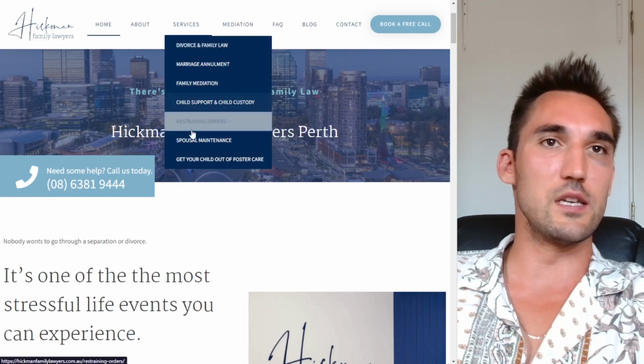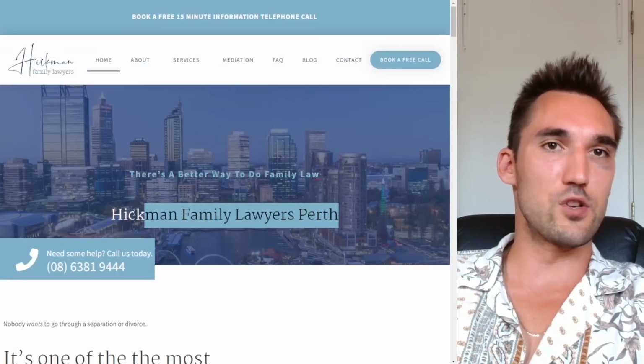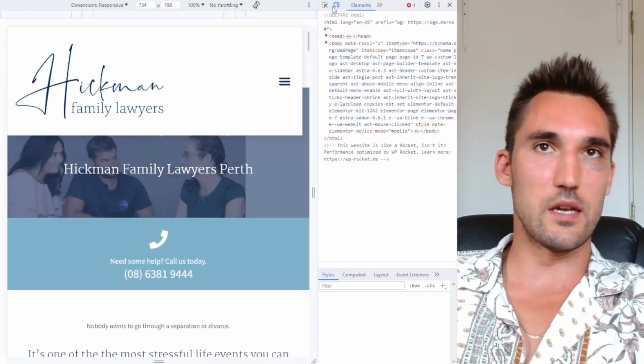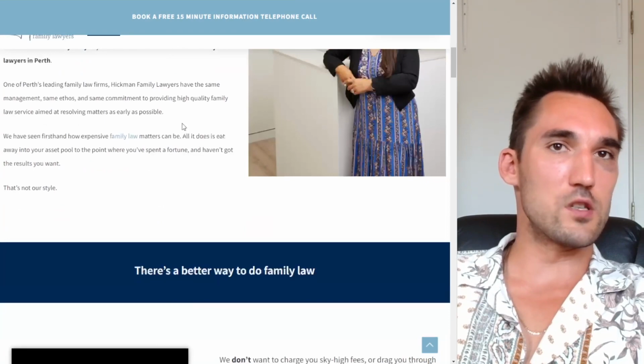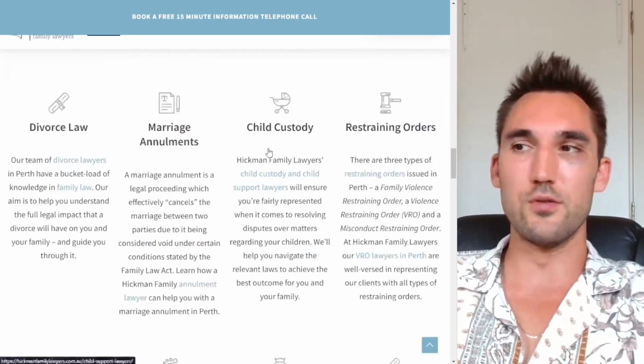Now, if we take a look at some of the other ones, we'll probably find something very similar. Yep, you can see here multiple service pages as well for the different areas. You can see also they've got the keyword family lawyers Perth in this headline. Let's see if this is an H1. Yep, it is an H1. They've got some content here, mention family law again. So you can see already what the issue is. So this would be a start.